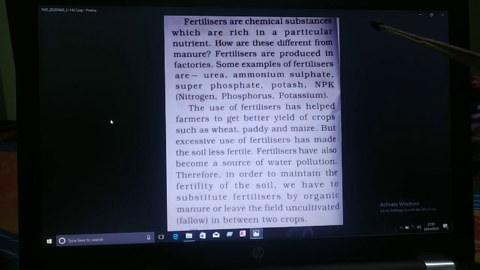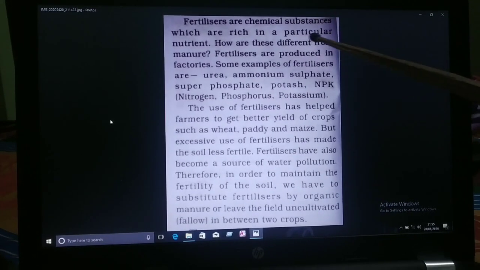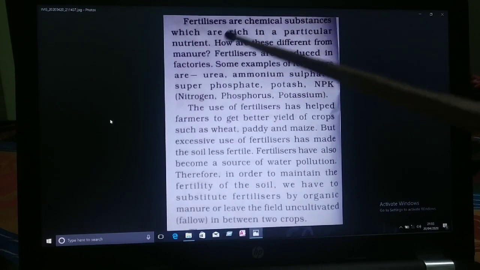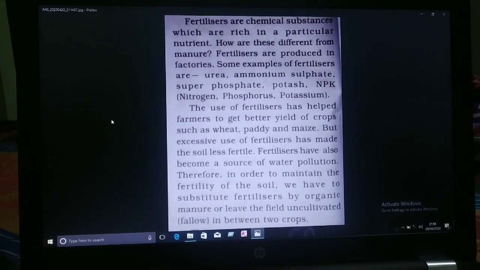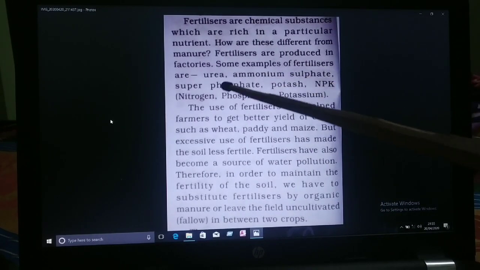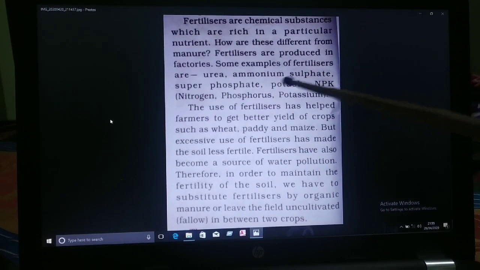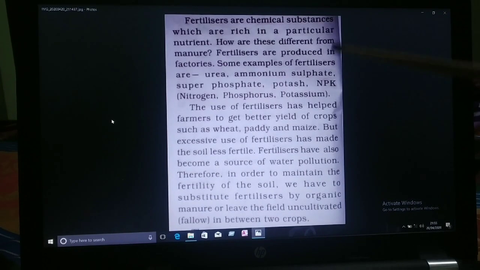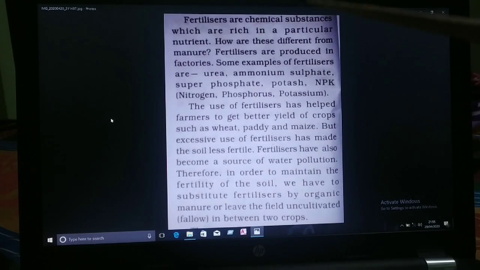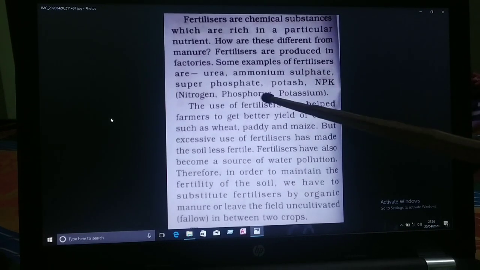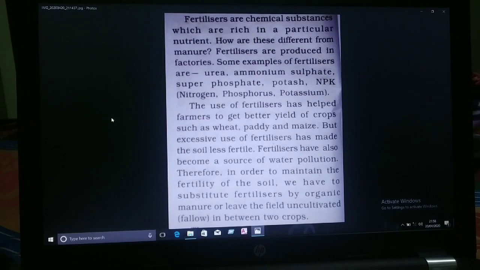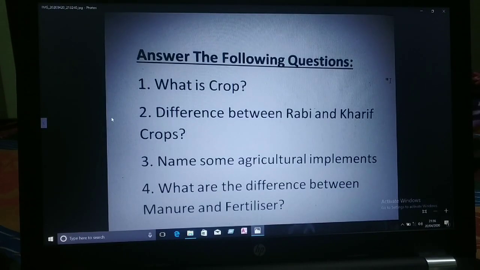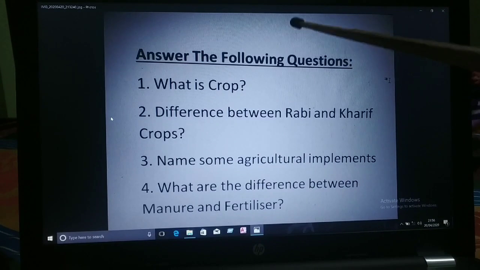fertilizer cannot provide humus. Fertilizers are produced in factories. Some of the fertilizers are urea, ammonium sulfate, and NPK: nitrogen, phosphorus and potassium. These fertilizers are very rich in plant nutrients. They are very rich if we compare with manure. So children, in this way you have to learn this chapter.